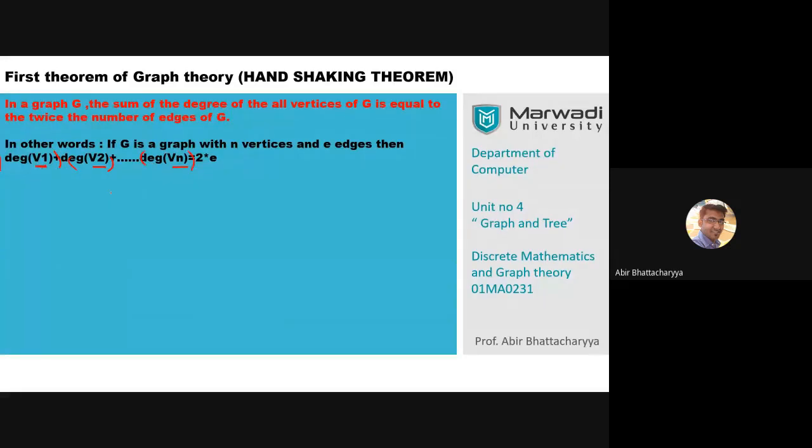After addition, the total result should always be equal to 2 times the number of edges. That is the theorem. You have to use this theorem in many cases further. Now we are going to prove this theorem.